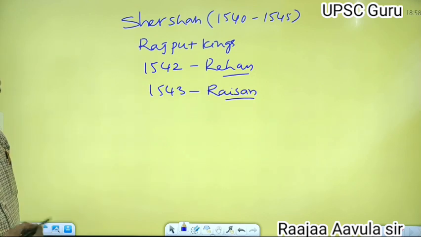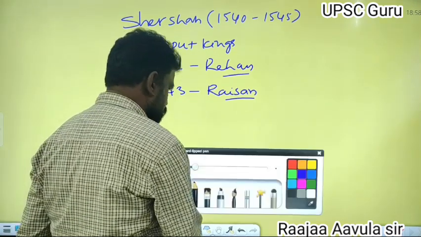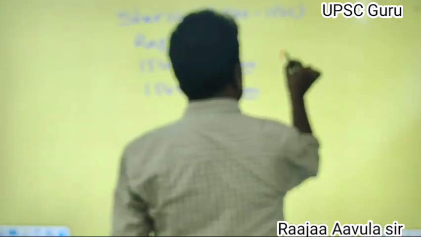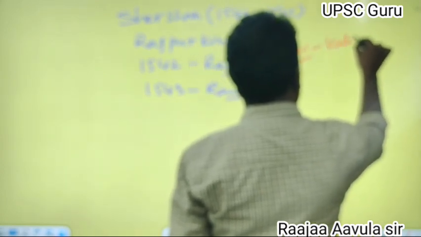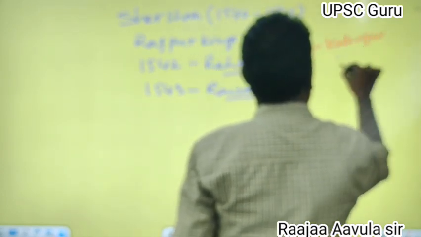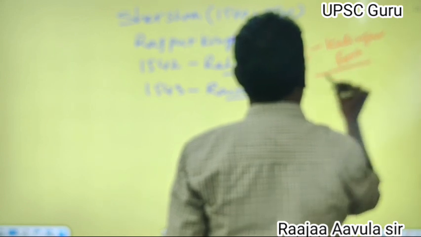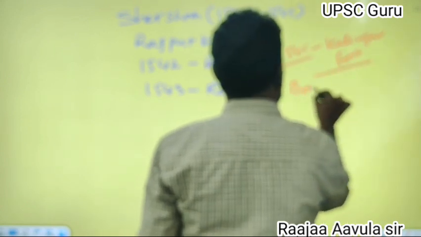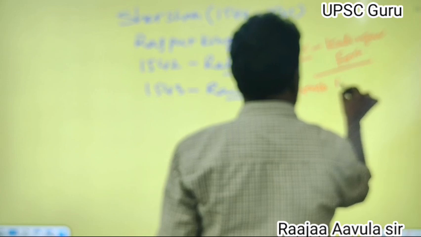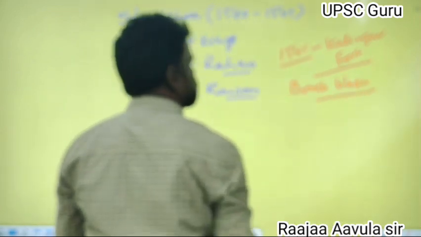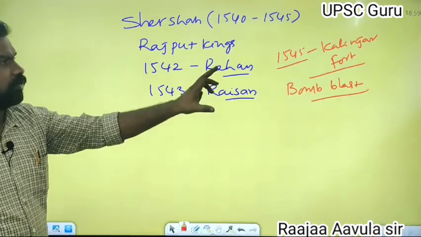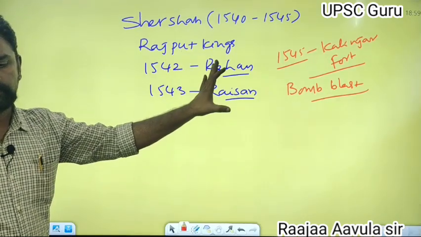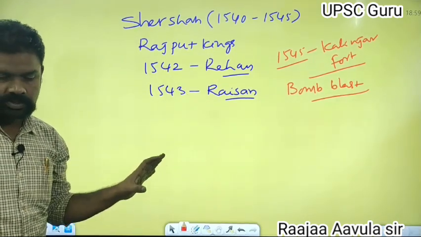Like this, while he was on his conquests, finally in the year 1545, Sher Shah died at Kalinjar Fort because of a sudden bomb blast. So Sher Shah died.